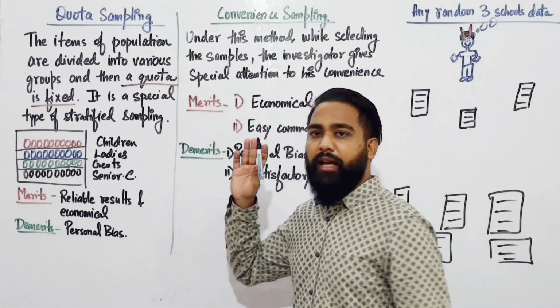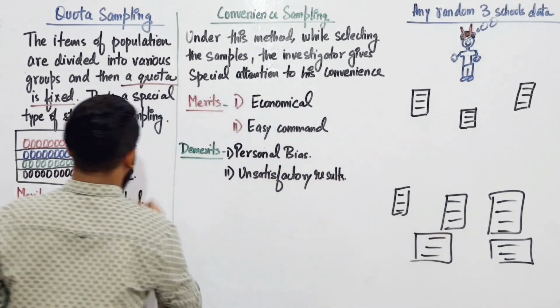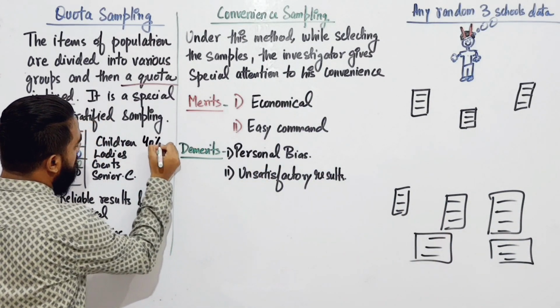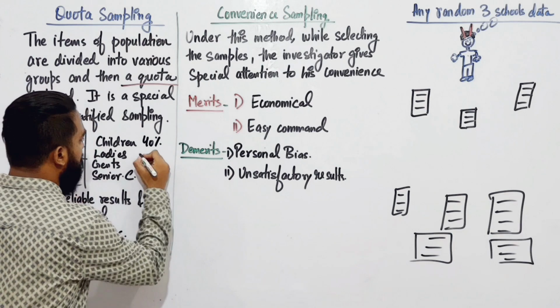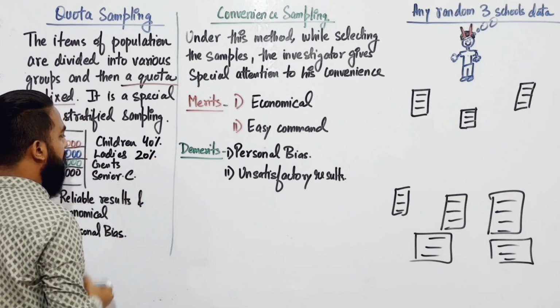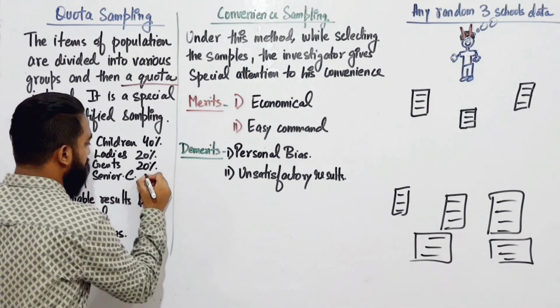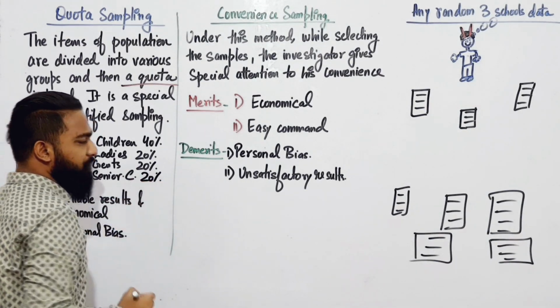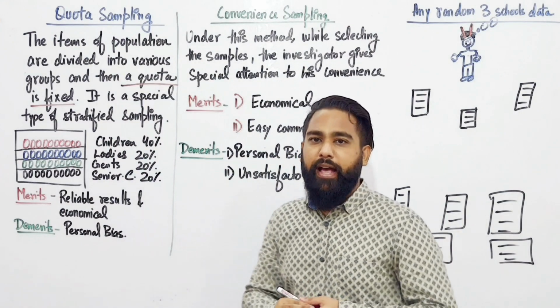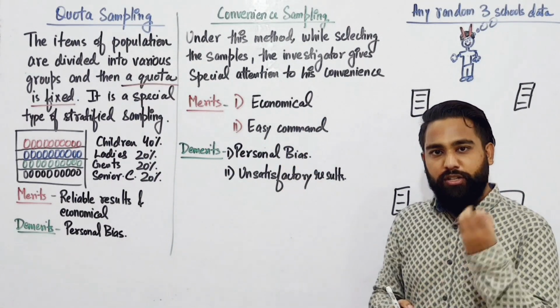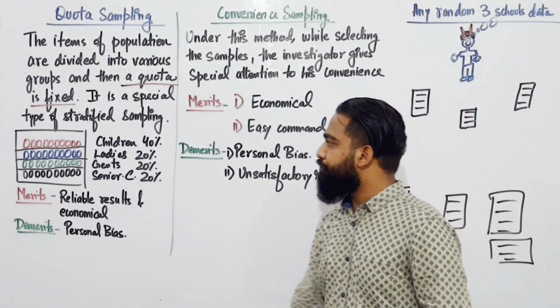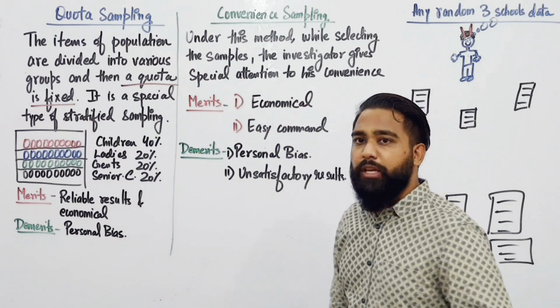Now I assign a special quota: from children I want 40% of items, from ladies 20%, from gents also 20%, and from senior citizens 20% as my investigation population. That's how you do quota sampling.